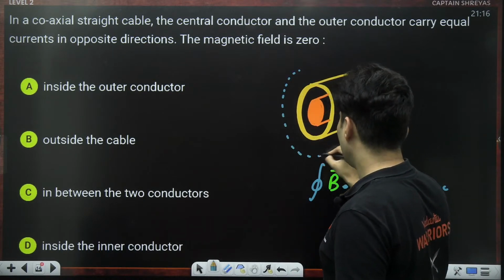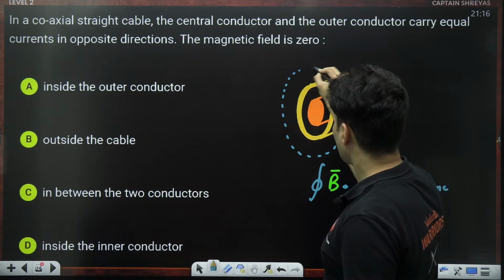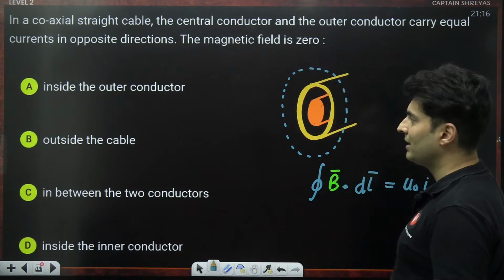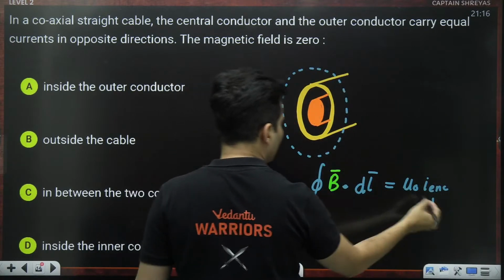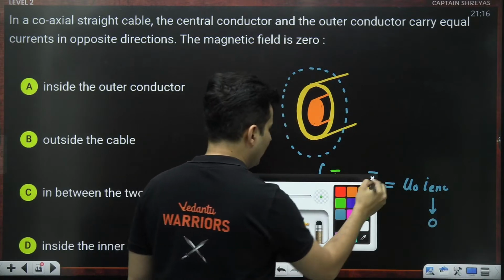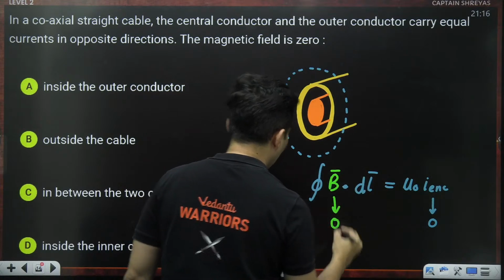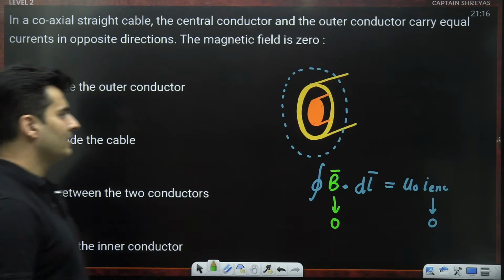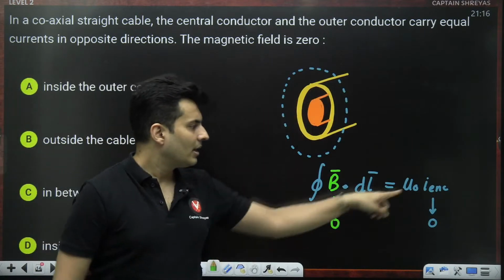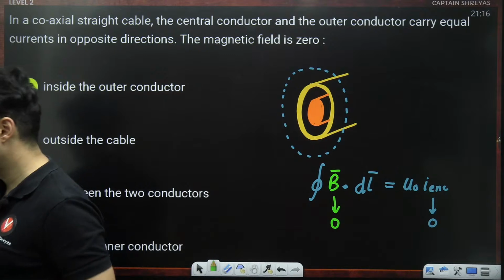How about I go like this? If I go like this, what happens? If I go like this, the total enclosed current is 0. So naturally, the magnetic field will also be a big fat 0. So outside the cable is the correct answer. So I'm outside the cable. Everywhere the enclosed current will be 0.